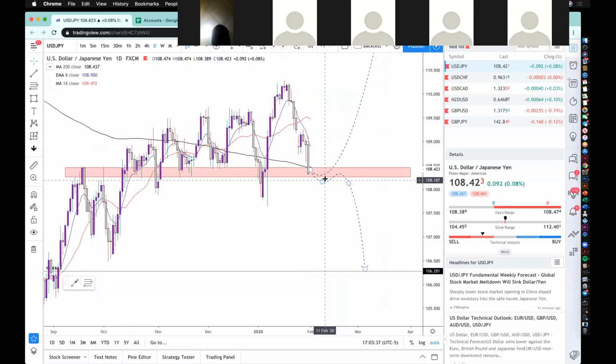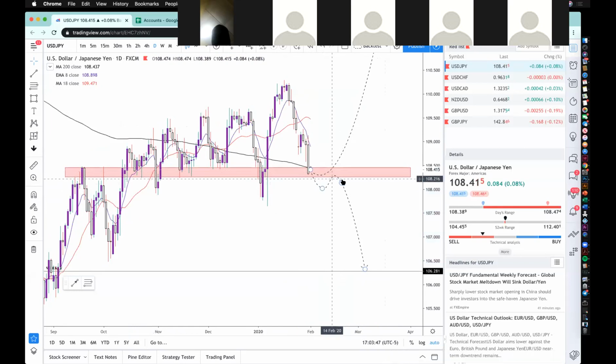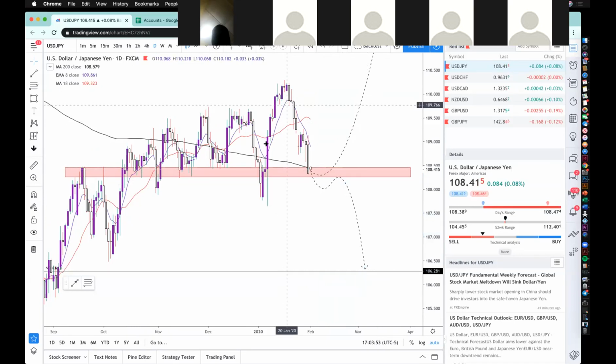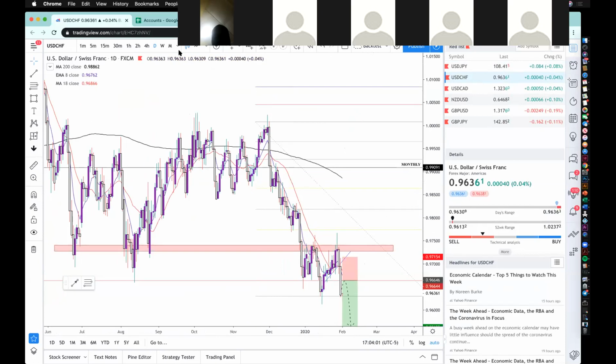But if not, if we do manage to break below this red highlighted zone, we're going to simply wait for a retest. We're not going to just short for nothing. We're going to wait for a retest back into this area, and upon confirmation, we're going to try to short this down to the weekly level. So UJ, we should get some direction as to what we are going to do with this pair pretty early this week. So let's head over to USEF.